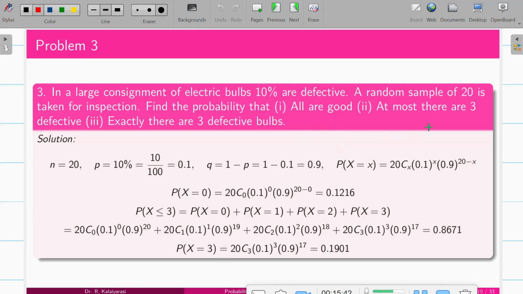And at most 3 are defective. So at most 3, P of X less than or equal to 3. And exactly there are 3 defective items, so X is equal to 3. Making use of N, P, Q in this formula corresponding to 0 less than or equal to 3, means 0, 1, 2, 3. Keep it in mind, when it's binomial distribution you have to start from 0. Finally we'll get the value on substituting with the binomial distribution formula. Similarly when X is equal to 3, substitute it, we'll get the answer as 0.1901.